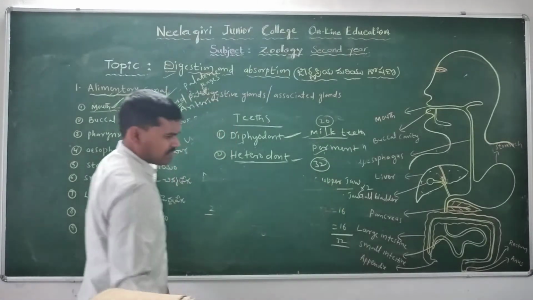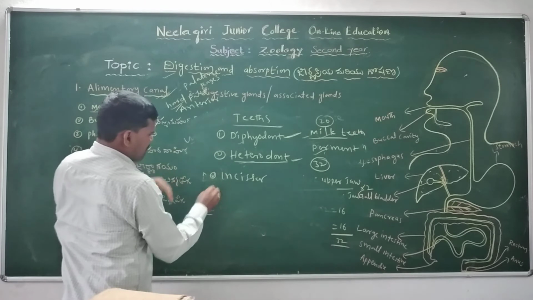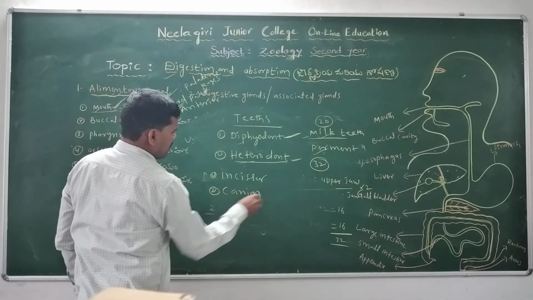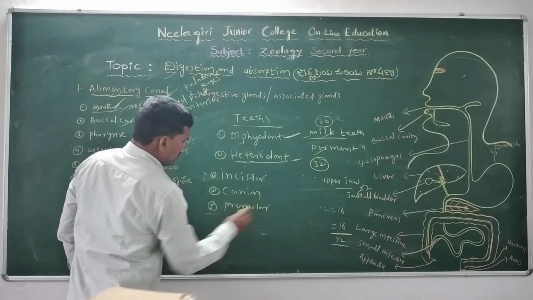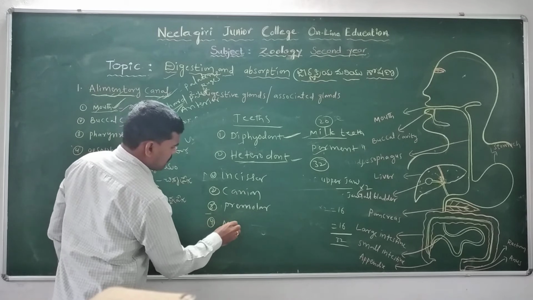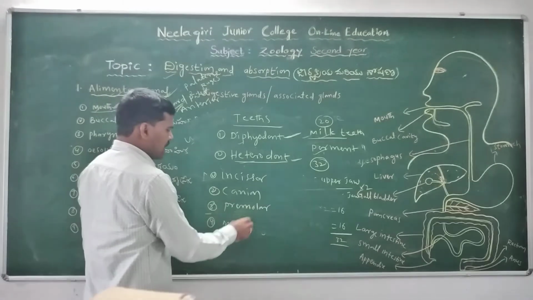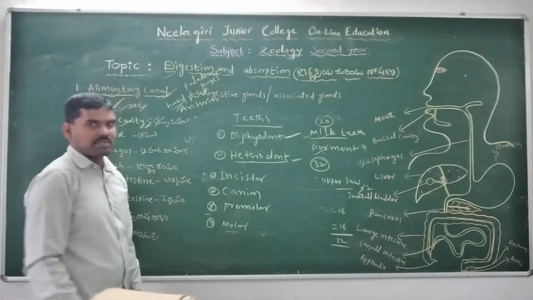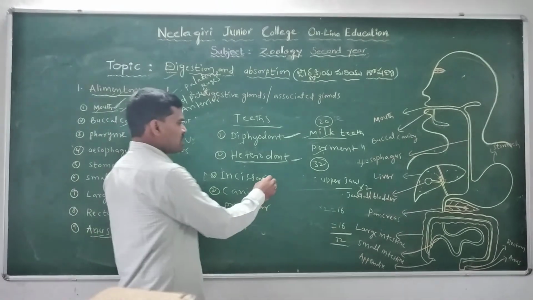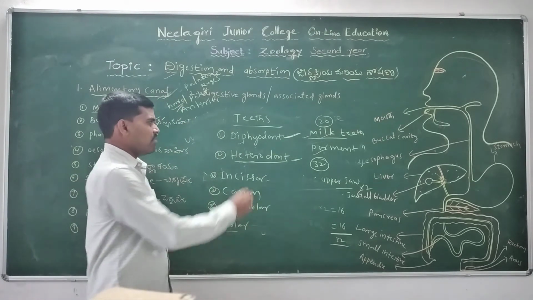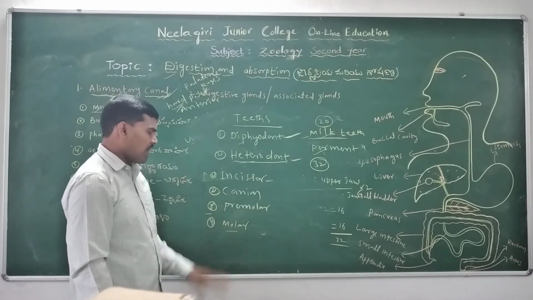The first one is the incisor, the second one is the canine, the third one is the premolar, and the fourth one is the molar. Incisors, canines, premolars and molars. These four types of teeth have unequal shapes and unequal sizes, hence the name heterodont type.